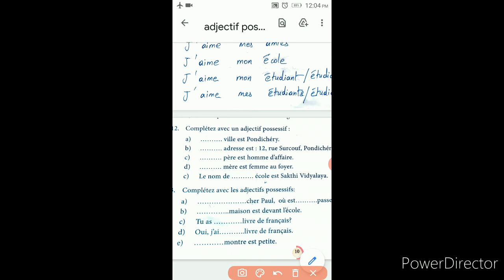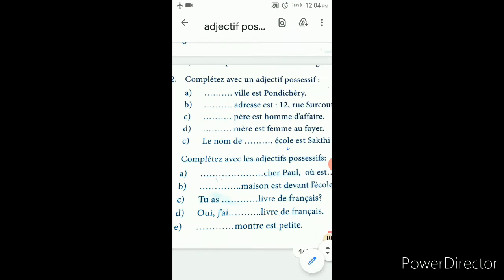City, ville, is ending with E. Whatever ends with E is feminine. So for feminine, ma. Ma ville est Pondicherry.